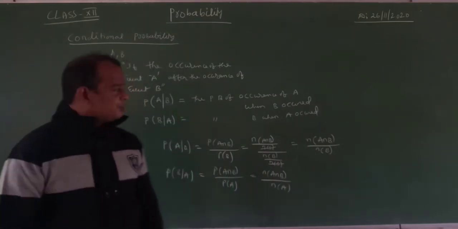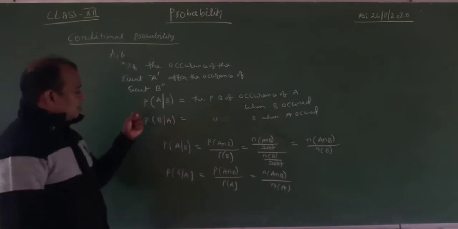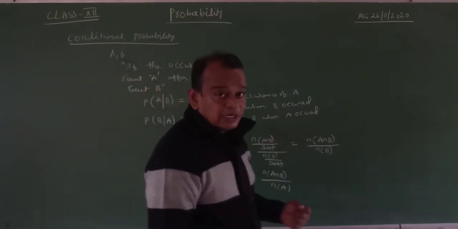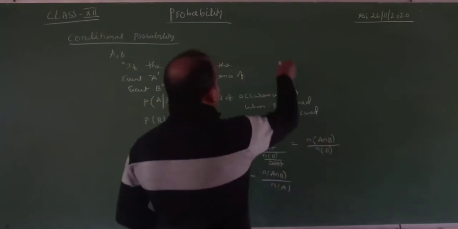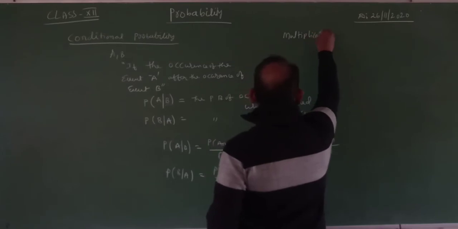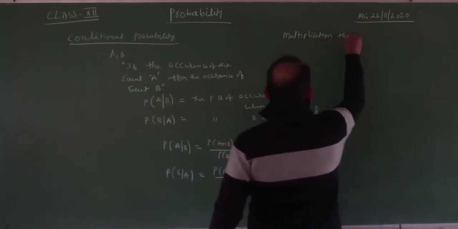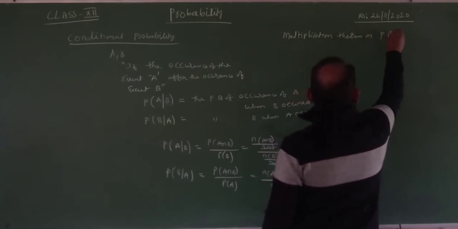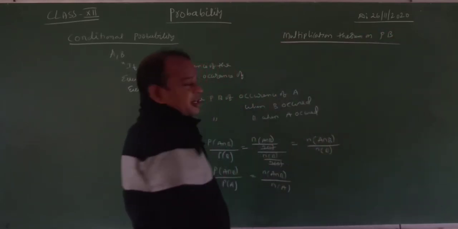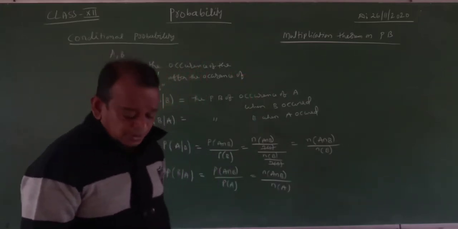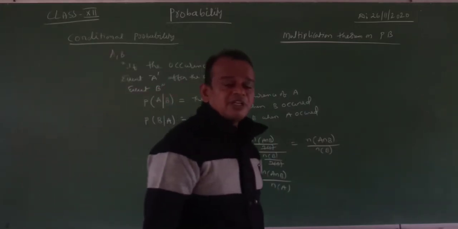Okay, now we are going to the next one, the multiplication theorem on probability. Very, very important, multiplication theorem. Okay, simple theorem. Multiplication theorem on probability. The addition theorem is for probability of A or B. Now the multiplication theorem on probability. State and prove the multiplication theorem on probability. What is the statement?